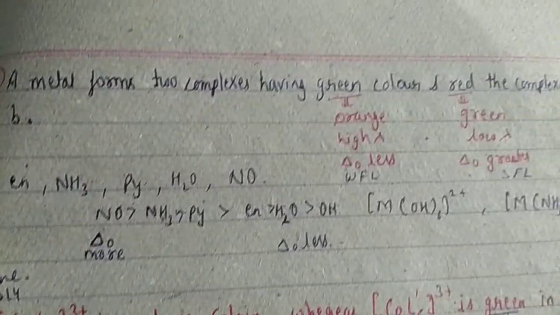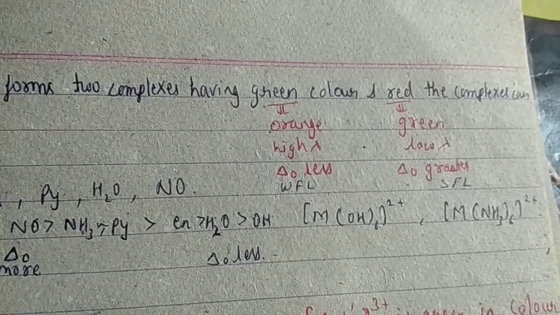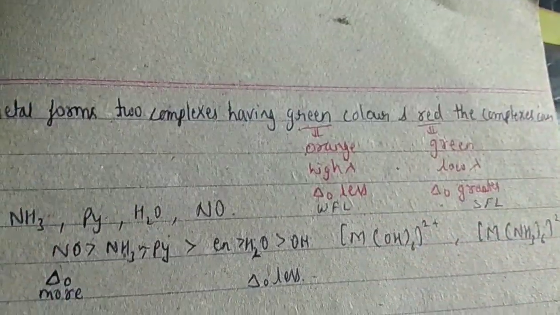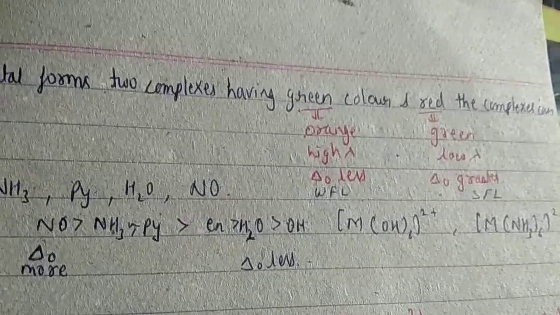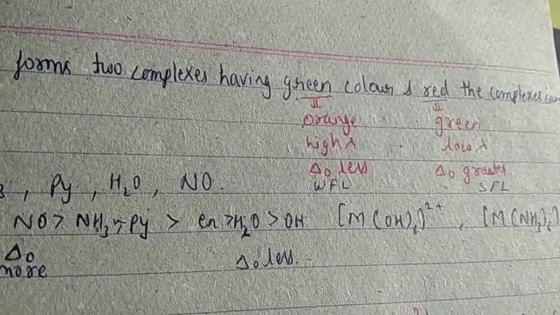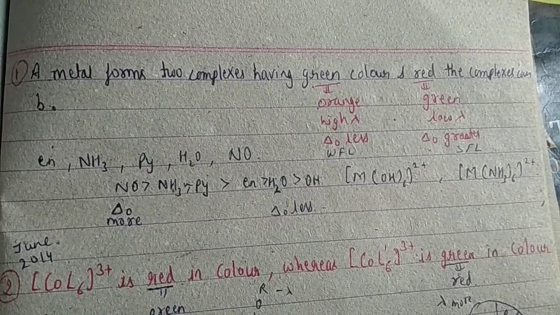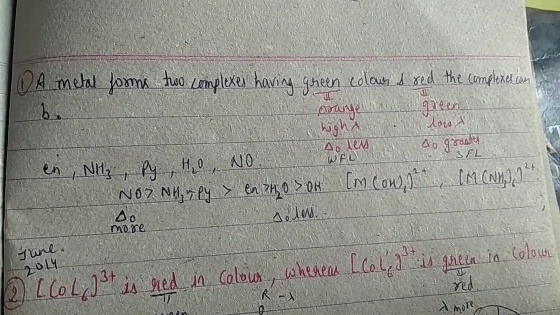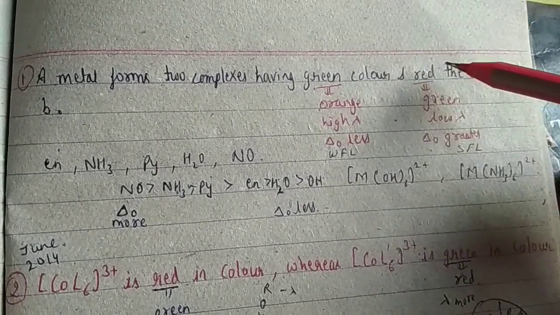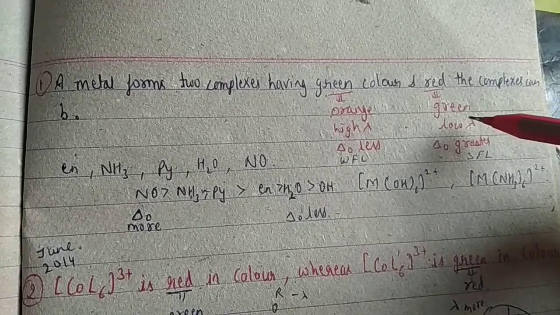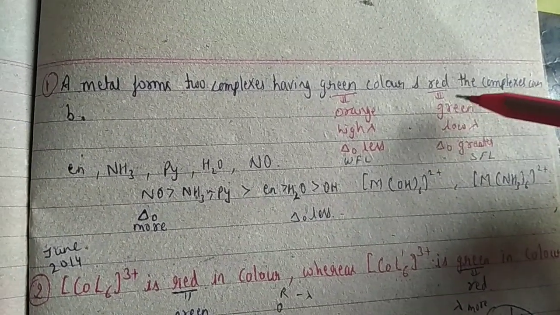All right, and we know that the wavelength of red is high, but the actual absorption would be green.